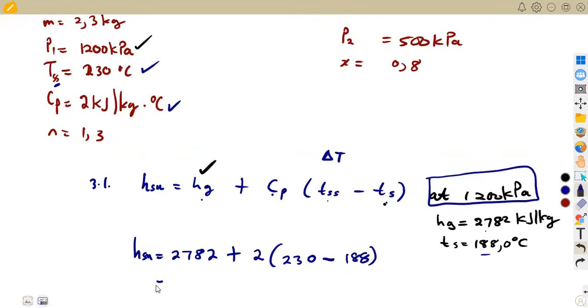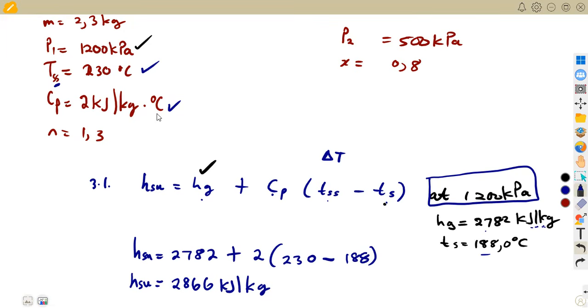We are going to obtain this per kg. So that is going to be 2,866 kilojoule per kg. If we are to use the mass that we are given, it must be given as a question whereby they are saying in kilojoules. If they say in kilojoules without per kg, there you are going to multiply by the mass.